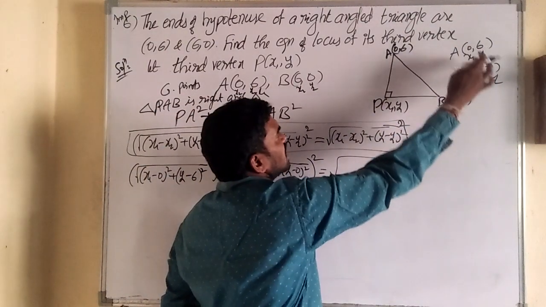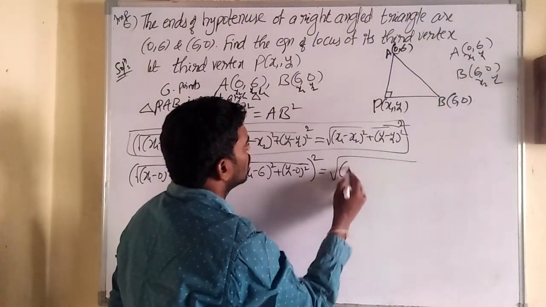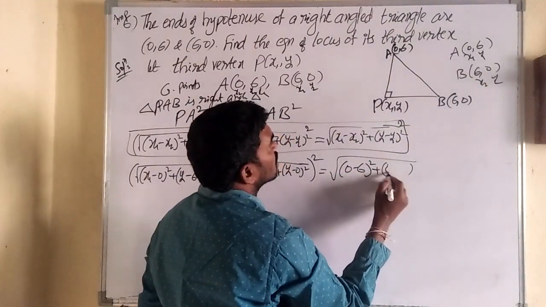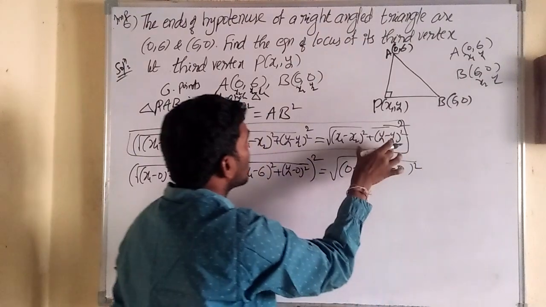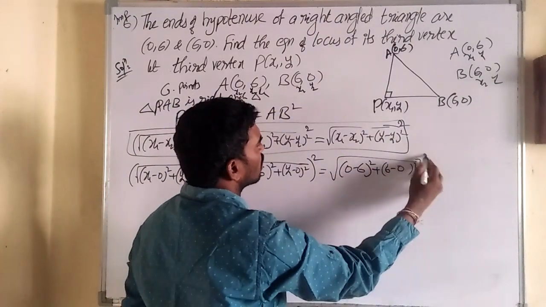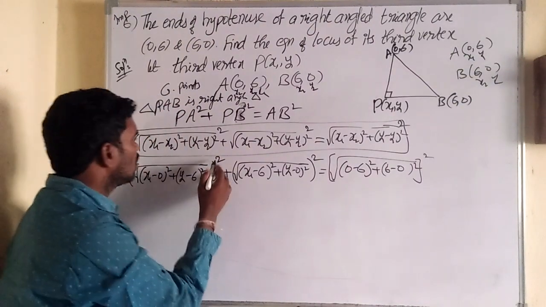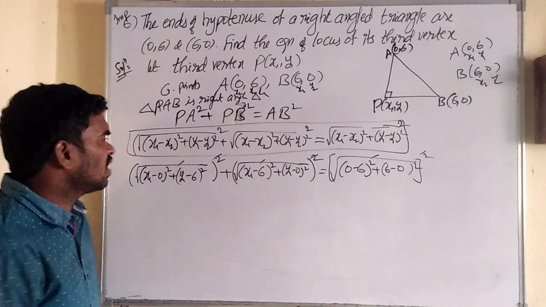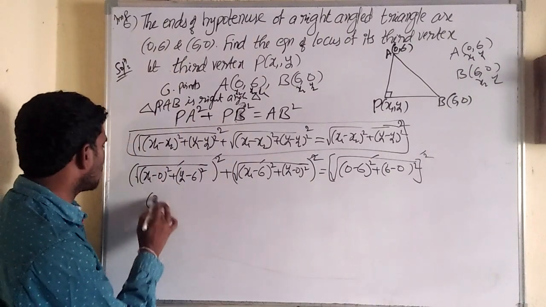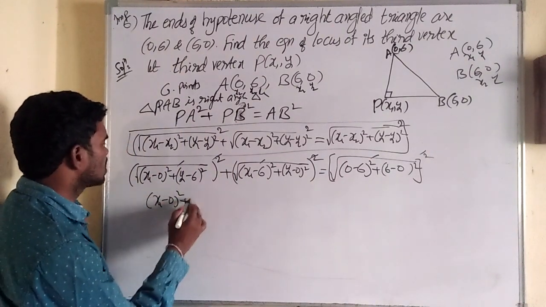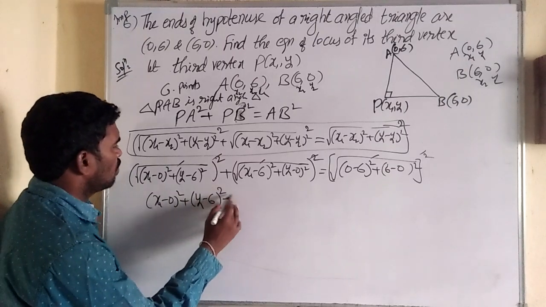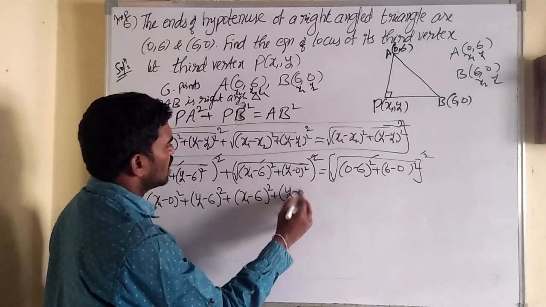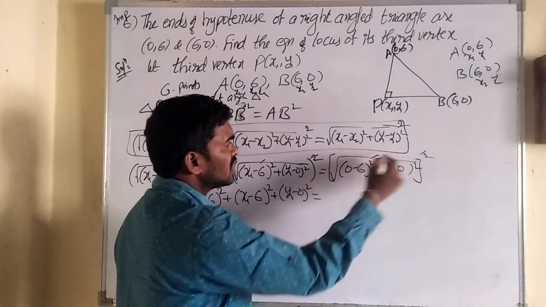So now tell me x1 minus x2 means 0 minus 6, whole square, plus y1 minus y2 means 6 minus 0, whole square, and it also has a square because it is AB square. All terms have square roots, so the square roots cancel. Then simplify the remaining terms: x1 minus 0 whole square, plus y1 minus 6 whole square, plus x1 minus 6 whole square, plus y1 minus 0 whole square, is equal to the remaining side.